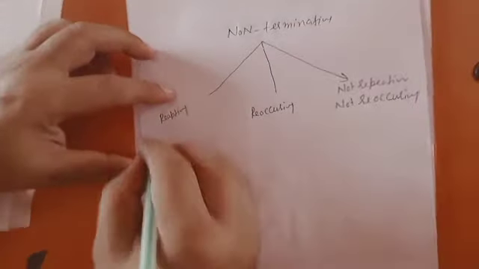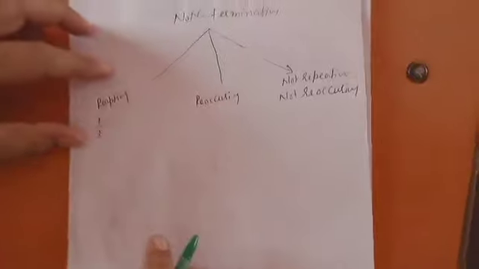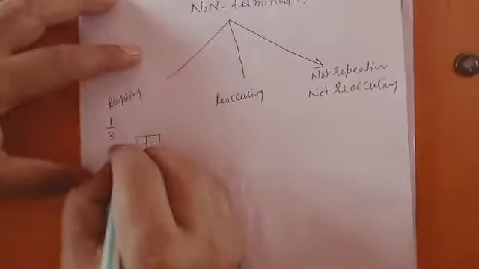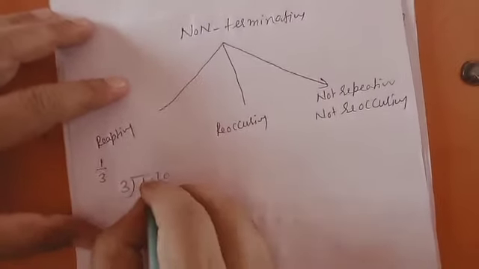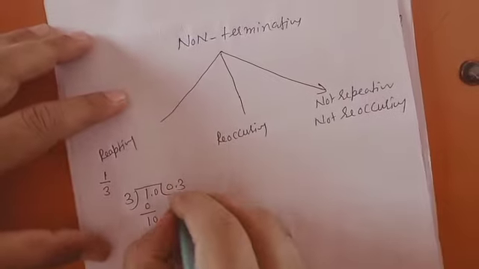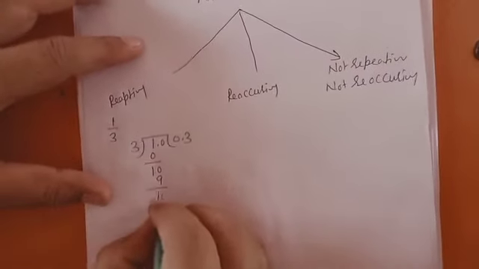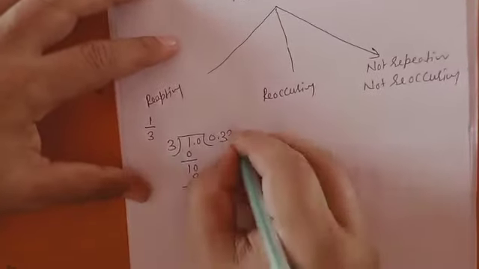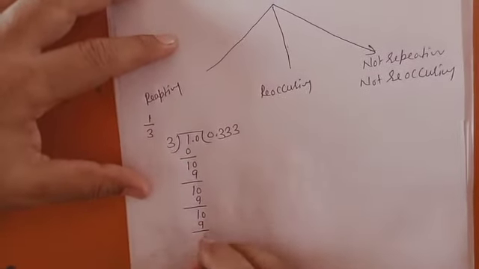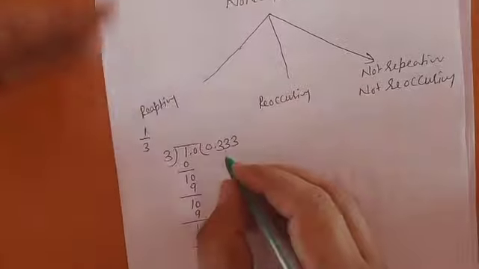Repeating example is 1 by 3. In the start I told you 1 divided by 3, 3 zeros are 0, 1, 3 threes are 9, again 1, 3 threes are 9, again 1. So 3 is repeating.